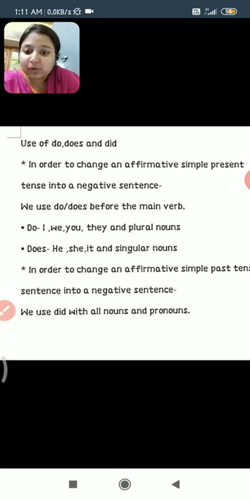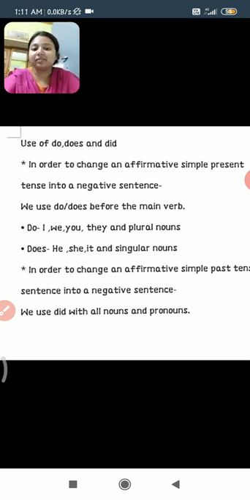We use do with I, we, you, they and plural nouns. With all the plural nouns and I, we, you, they, you have to use do. And with the singular nouns and he, she, it, we use does. Just remember this. With all the singular nouns we use does.